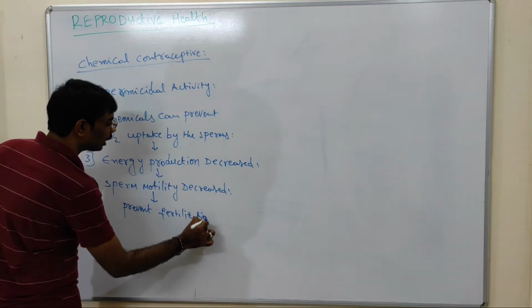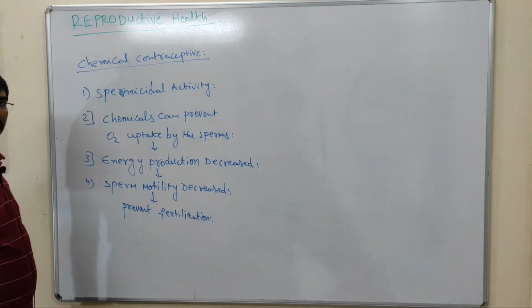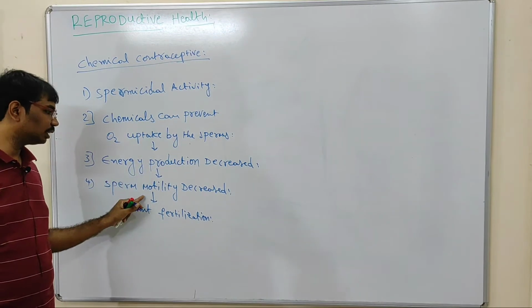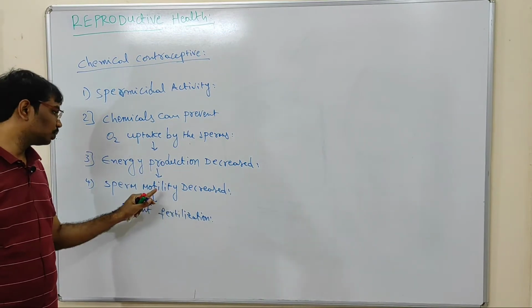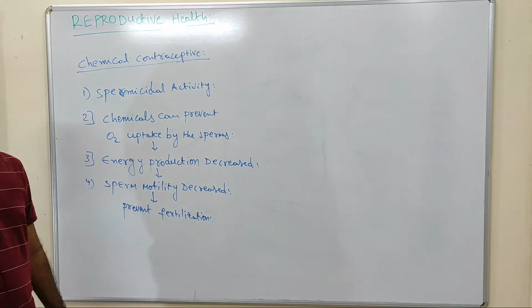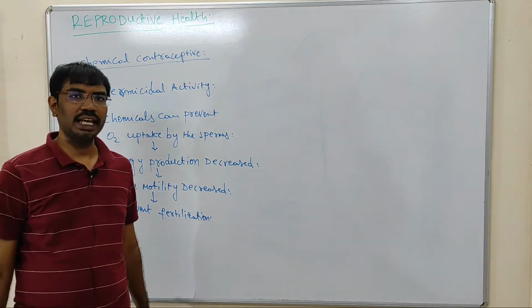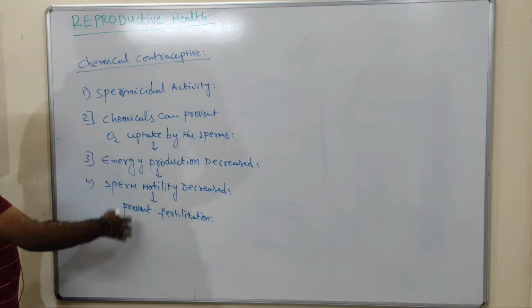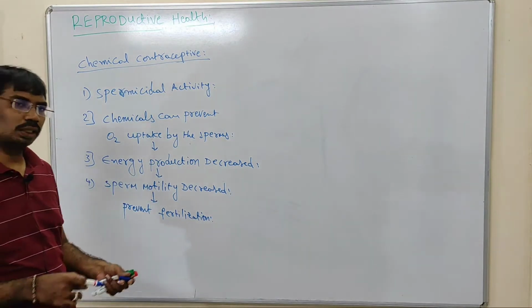So this is the mechanism by which chemicals can prevent pregnancies. Either they directly kill the sperms, or they decrease the motility of the sperms. When the motility of the sperms decreases, it automatically prevents fertilization, because the sperm cannot fuse with the egg due to lack of motility. This is the mechanism of action of chemical contraceptives.